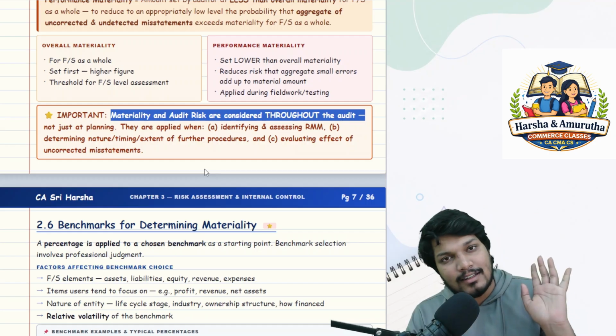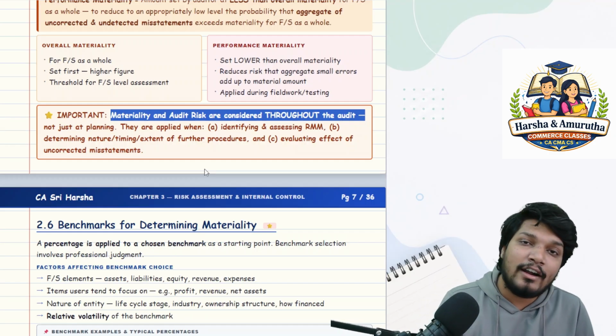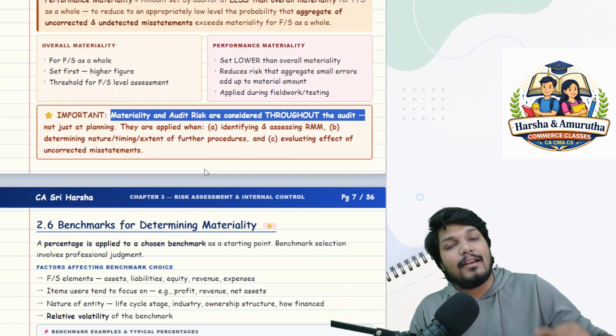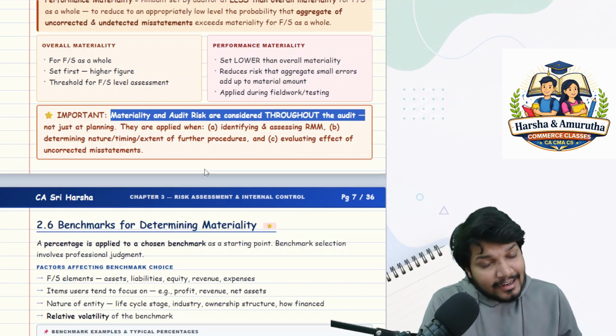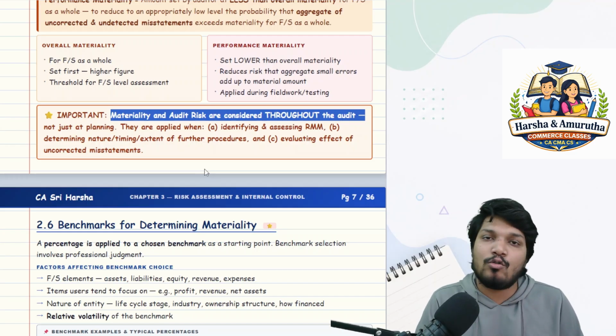Sir, audit risk, what is it? Audit risk is the risk of material misstatement and detection risk. What is risk of material misstatement? Inherent risk and control risk. Inherent risk and control risk belong to management, and the auditor will have no clue about that.